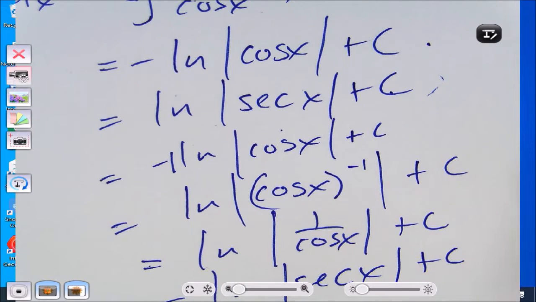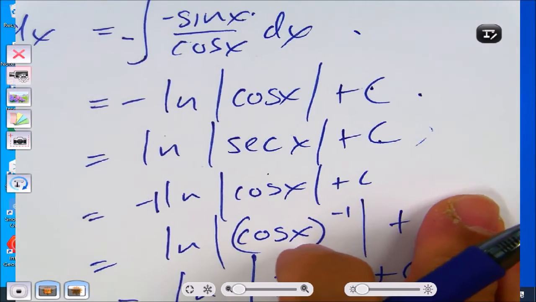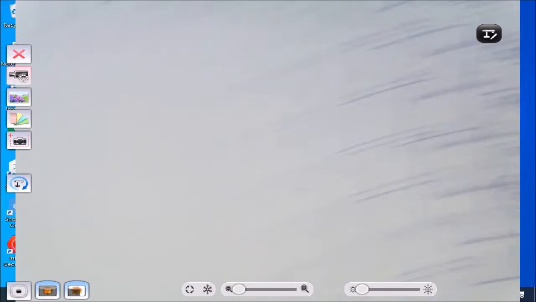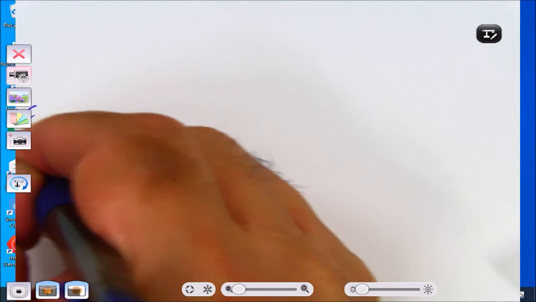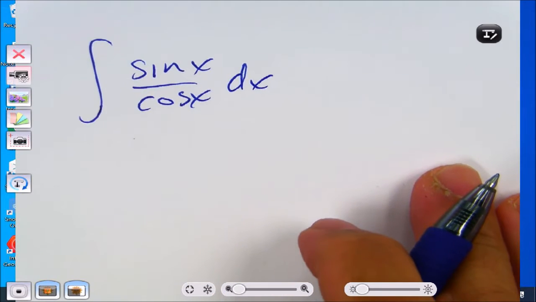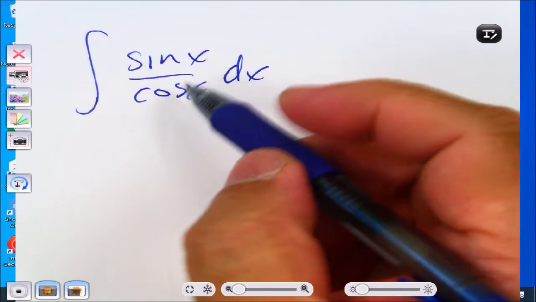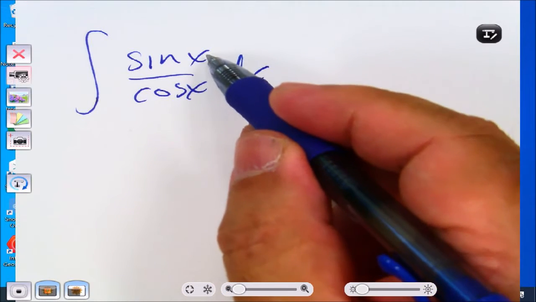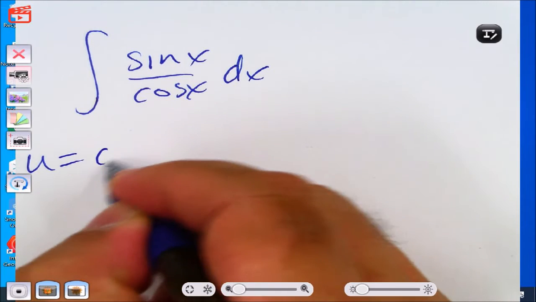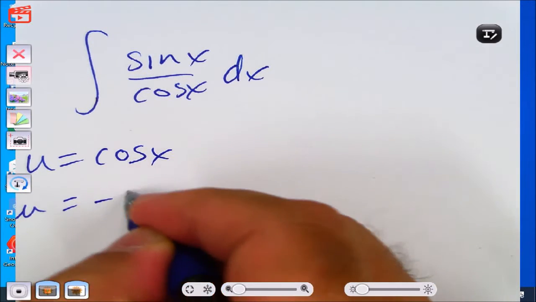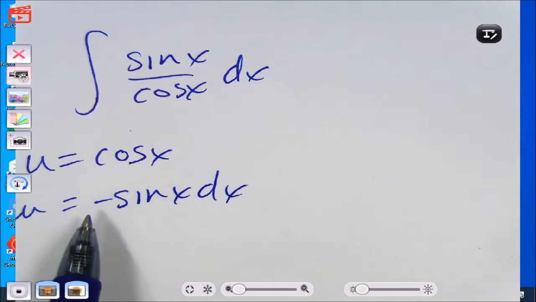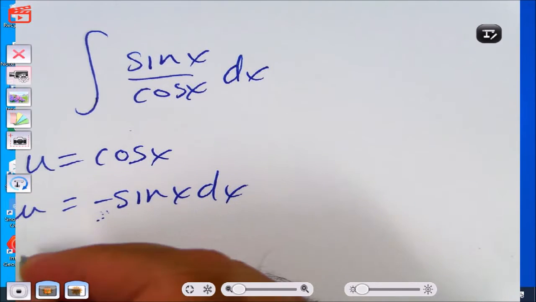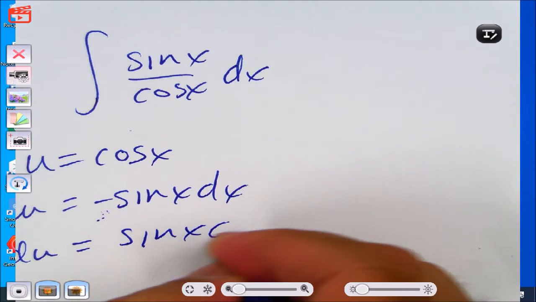Can you explain how you took the integral? How do I get from here to here? Okay, I'm re-explaining that one. I am looking at sine x over cosine x first, and I realize the derivative of cosine is almost up there. It's only missing a negative. So let u equal cosine x, and then du equals negative sine x dx. I have a sine x dx, but I don't have a negative sign, so I'm going to make it negative du equals sine x dx. Do you understand that?